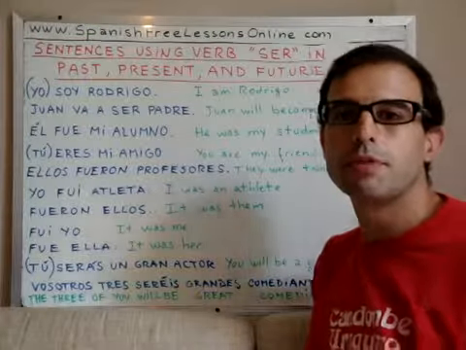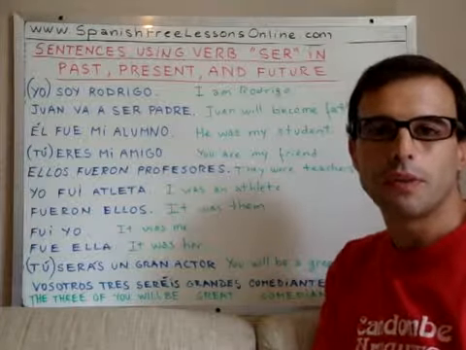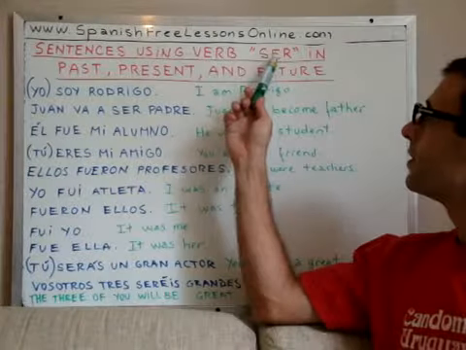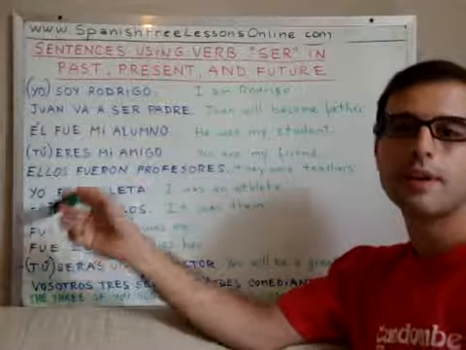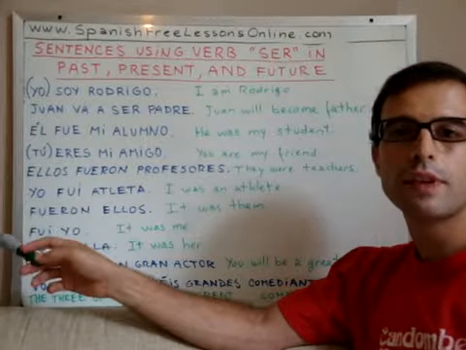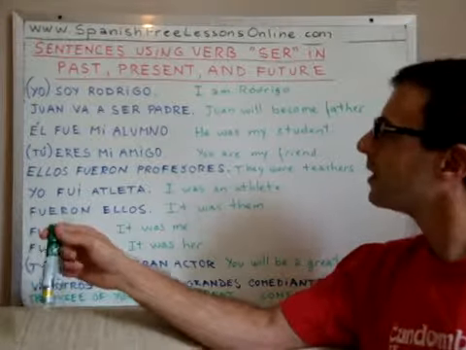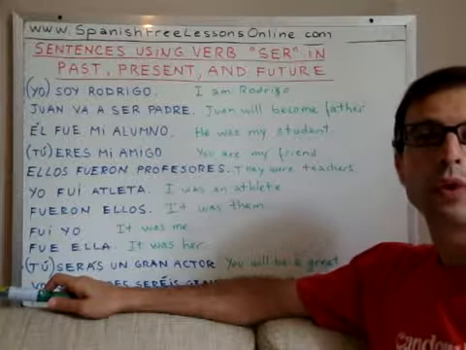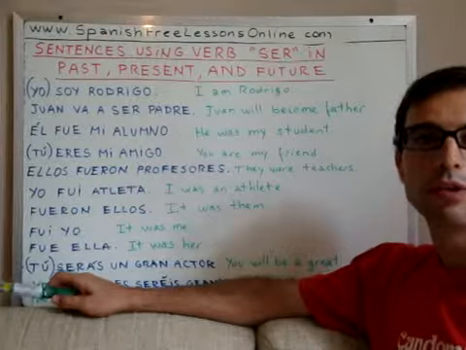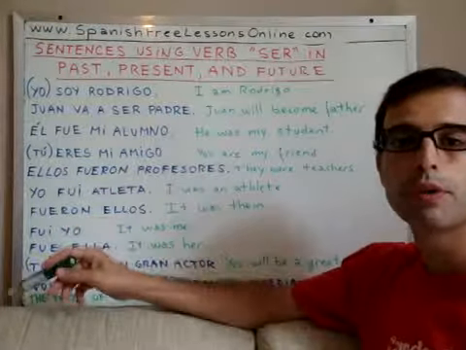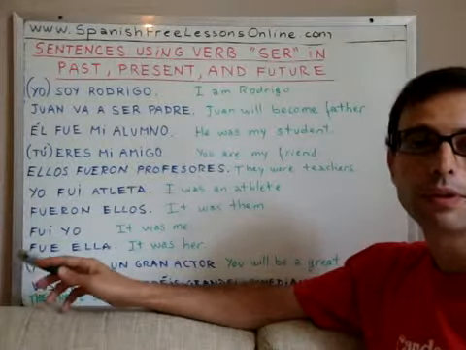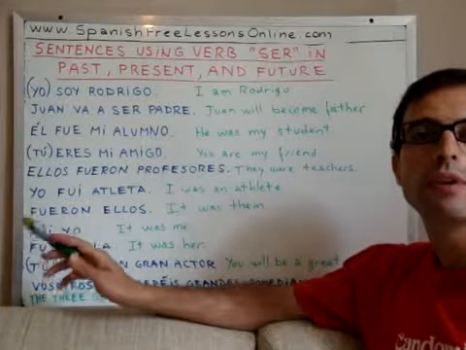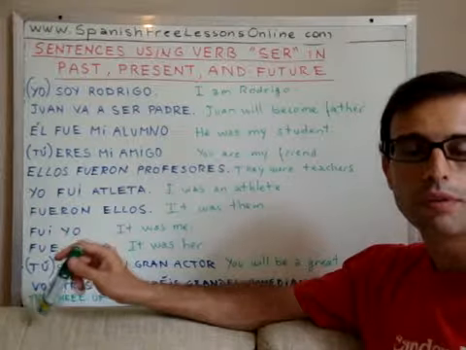As I mentioned before, in this lesson we will see some sentences using the verb ser, or to be, in the past, present and future tenses. So if you haven't seen my previous lesson where I show how to conjugate verb ser into past, present and future, I strongly recommend you go to that previous lesson and see how to conjugate it into all these tenses, okay?